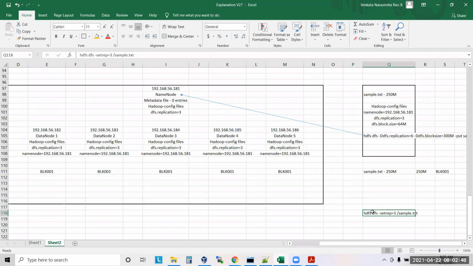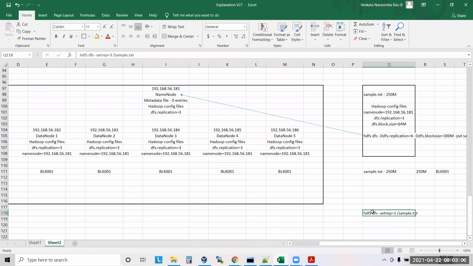One more last query, please. In the same case, we have replication as 6 in the initial stage, and the command has already been given to the name node.